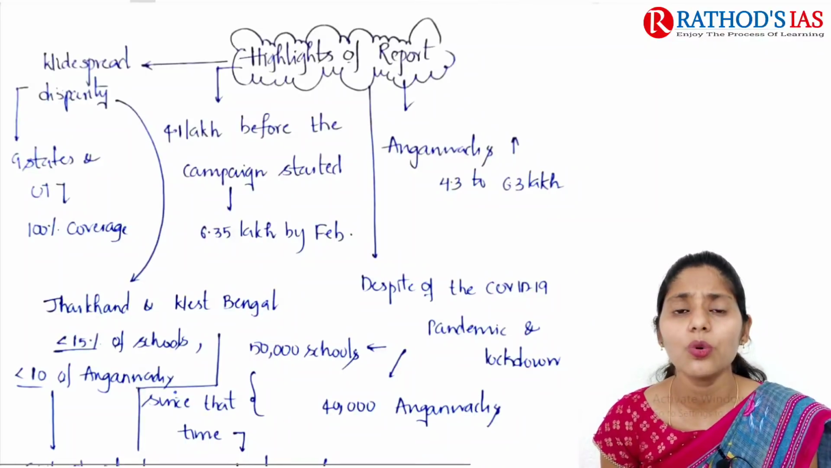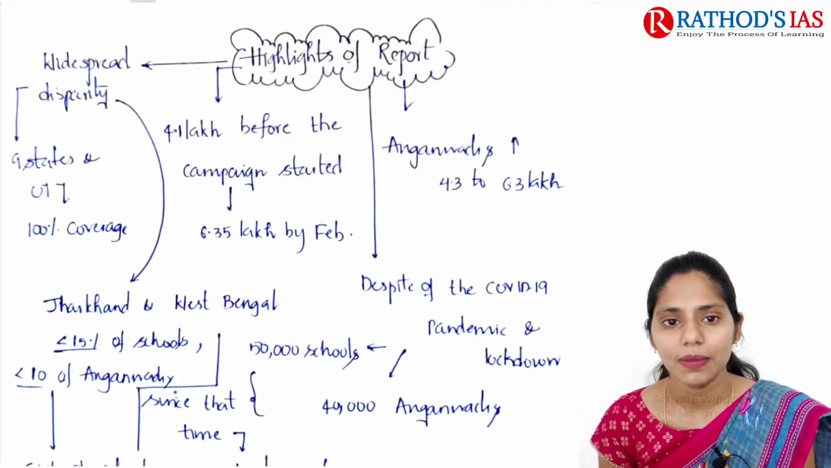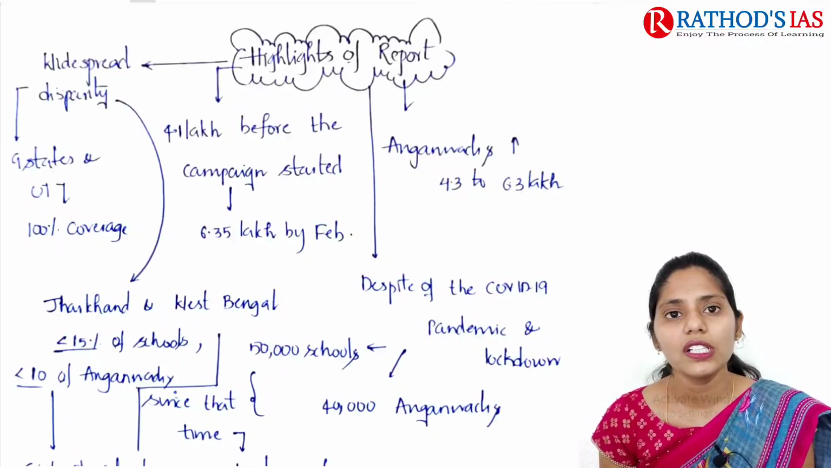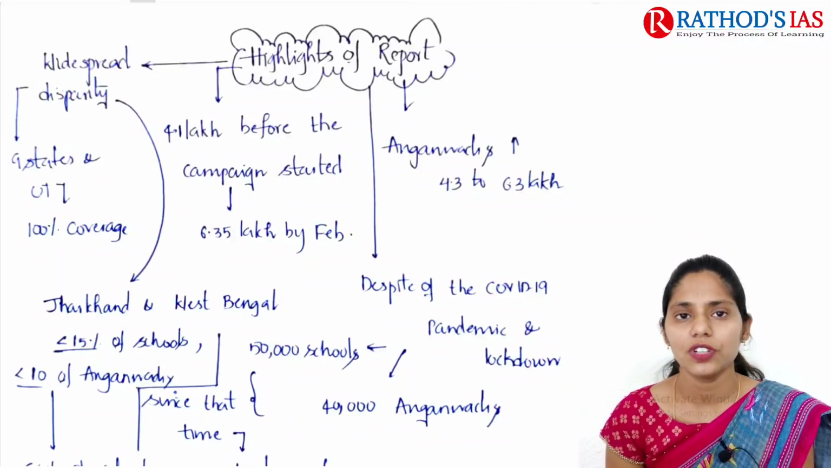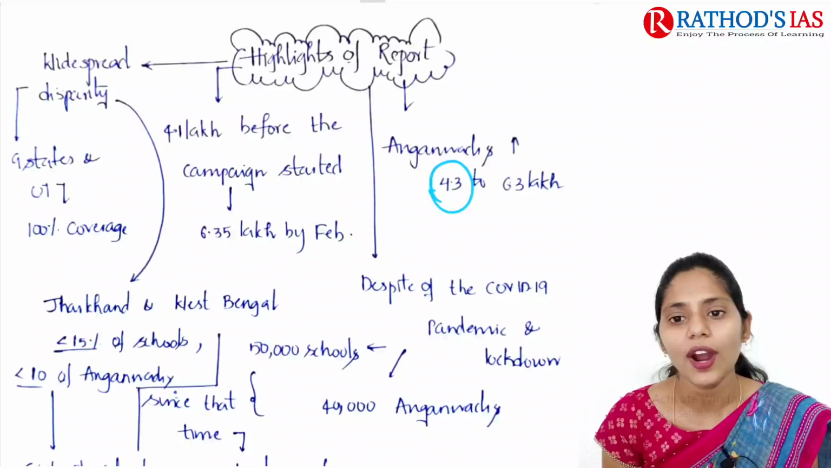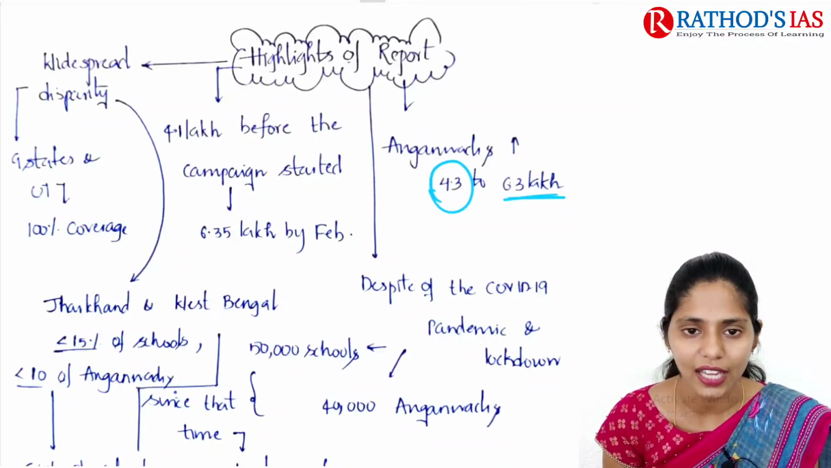If you see further highlights of this report, it says that for Anganwadis there is an increase in tap connections for sure, from 4.3 lakh to 6.6 lakh.